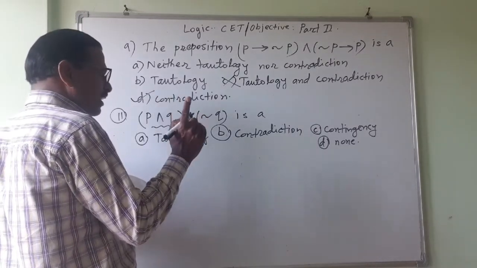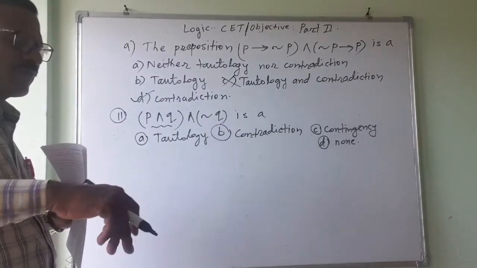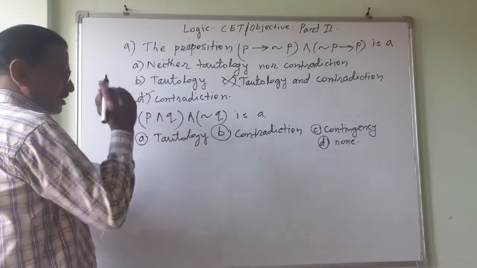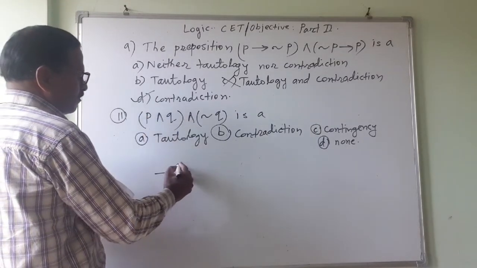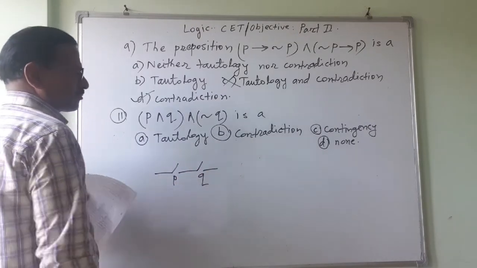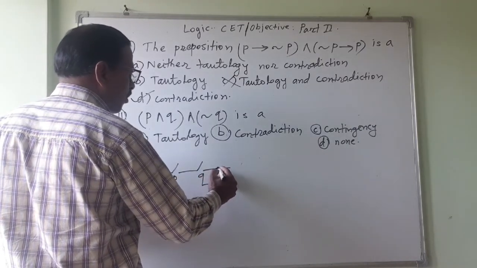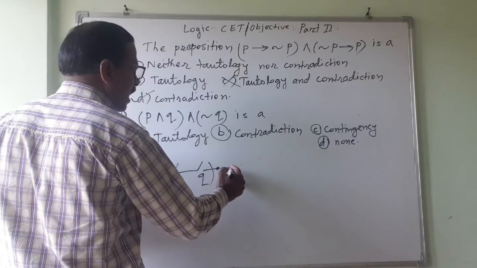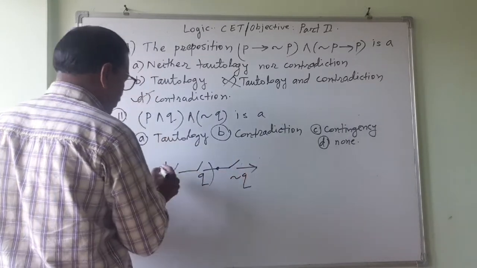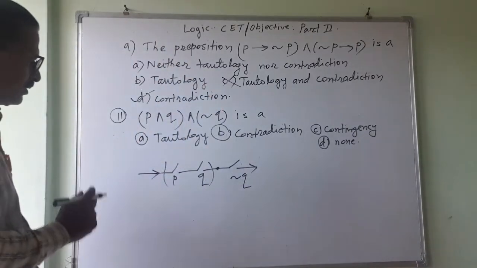And means the series circuit. If in the parallel circuit one is true and the other is false, yes, definitely the current will pass. So I will try to construct the switch. This is P switch. This is Q switch. And for this combination, I am having one negation Q switch, trying to find whether the current will be available or not. Check this.